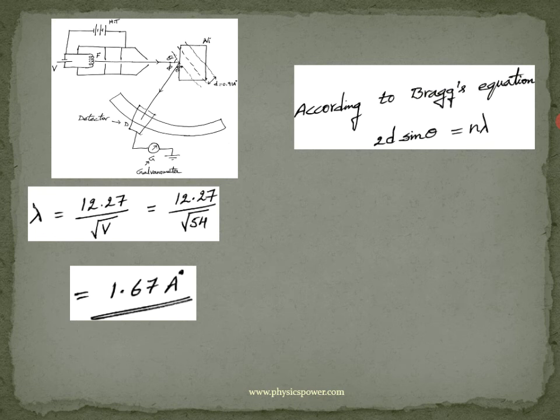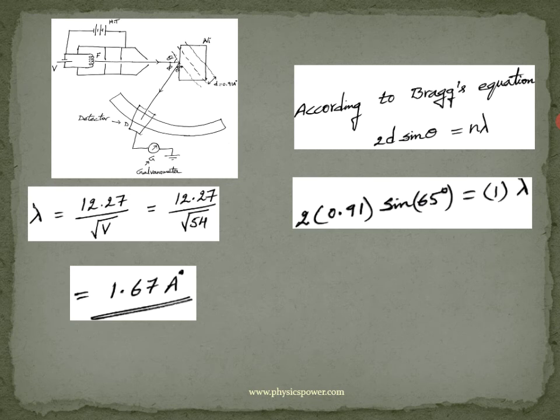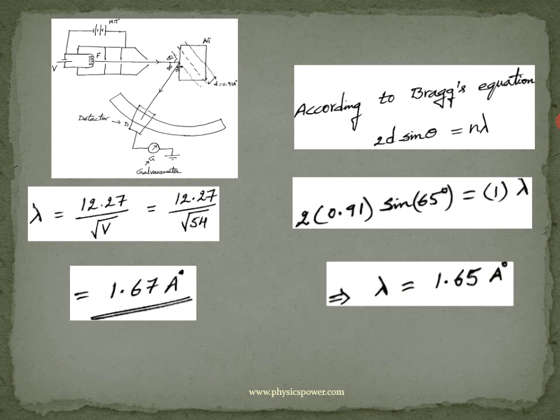Similarly, according to Bragg's equation, 2d sin theta equals n lambda. For the nickel target we know the interplanar distance 0.91, and as well as theta we identified as 65. If you substitute all, then lambda we can identify, we got 1.65. So if you observe these two, X-rays of wavelength 1.65 diffracted on the nickel crystal, and at the same time electrons of matter wave wavelength 1.67 diffracted. So here the wavelength is comparable. X-rays diffracted, and here electrons diffracted, means those are also behaving like a wave.